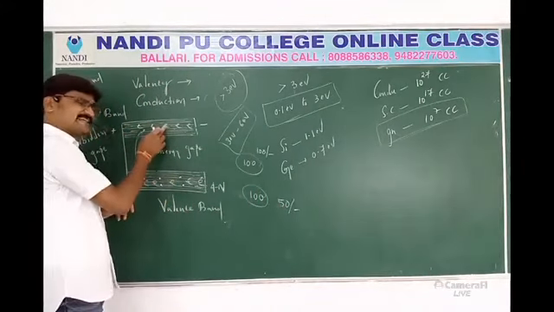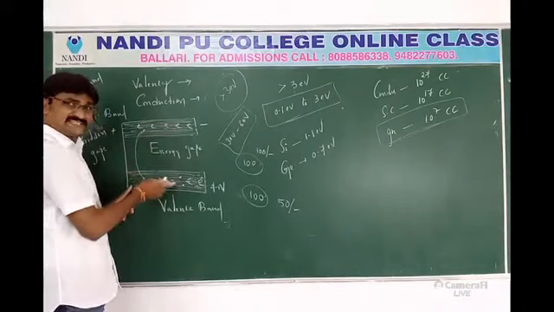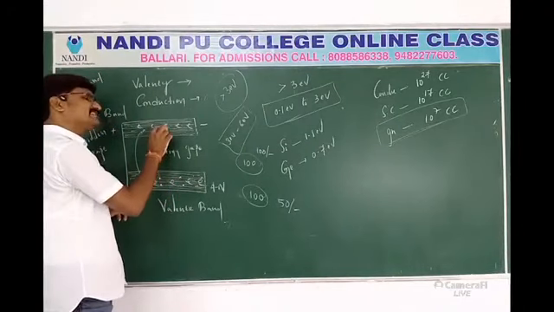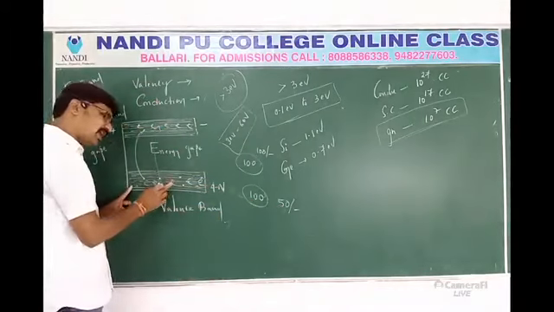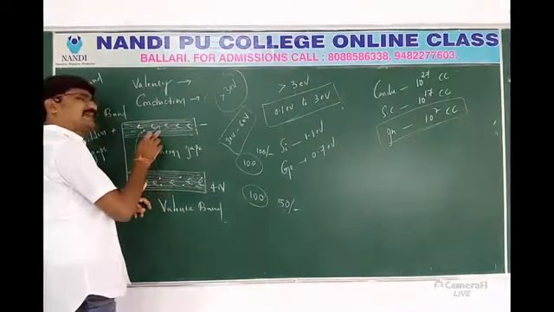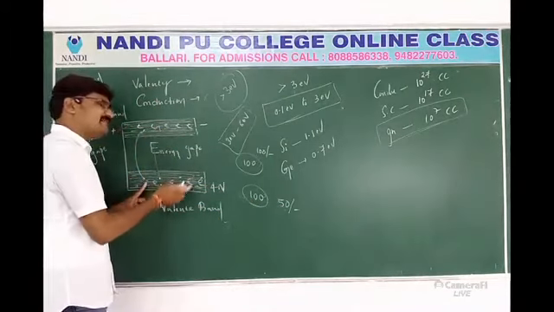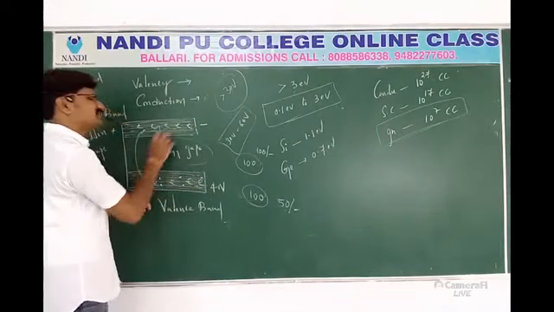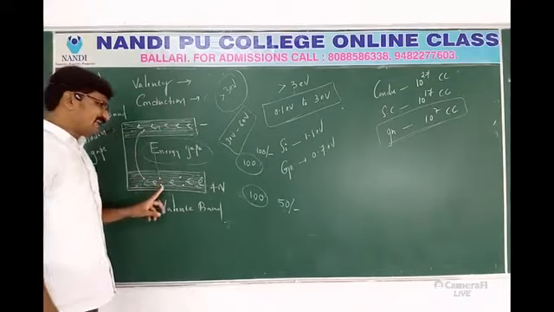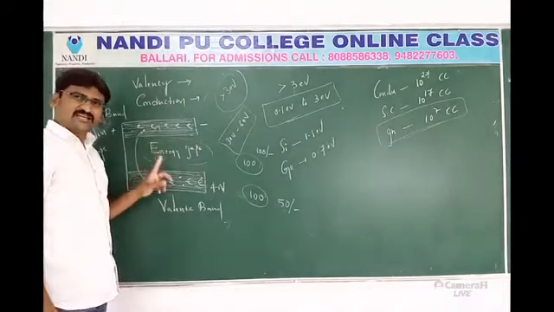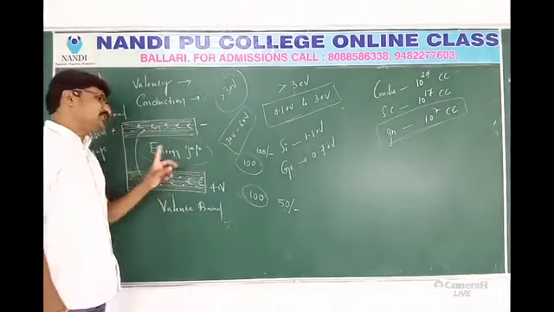Can all 100 members reach here? Yes, all 100 members can reach here when all are getting 50 rupees extra. Means all valence electrons can reach the conduction band when all are getting the same energy equal to the energy gap. Understand?